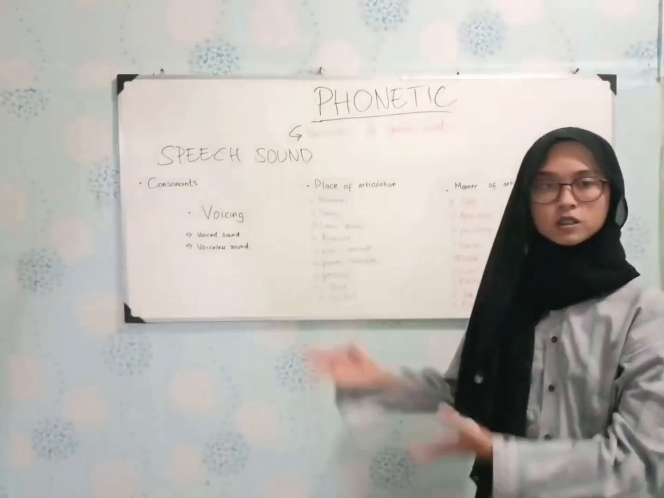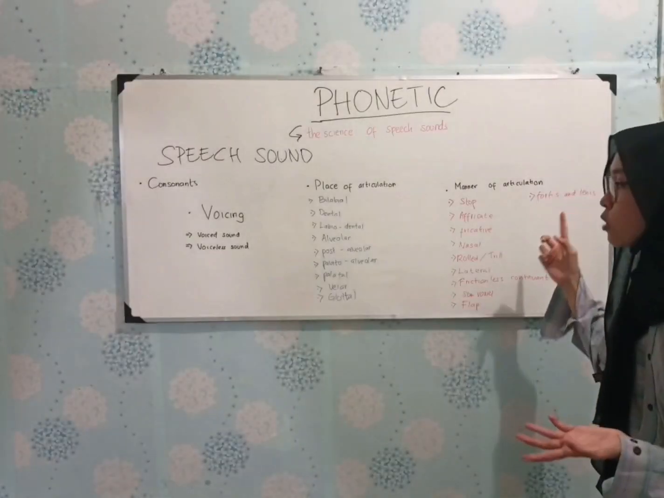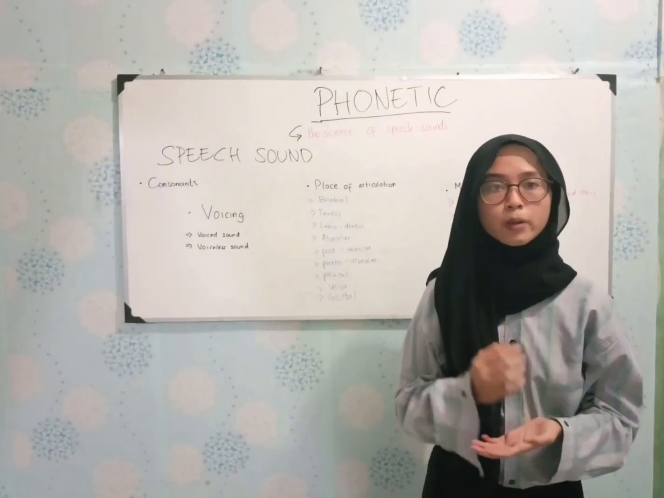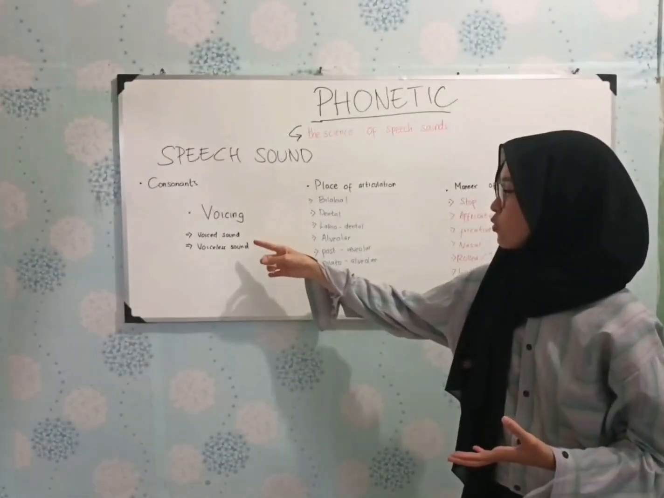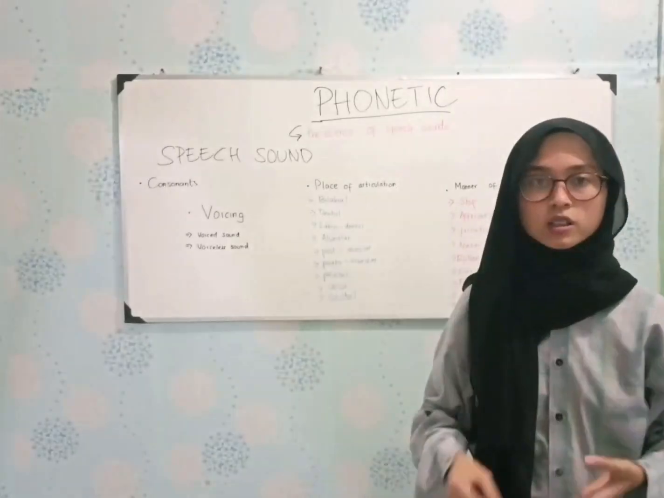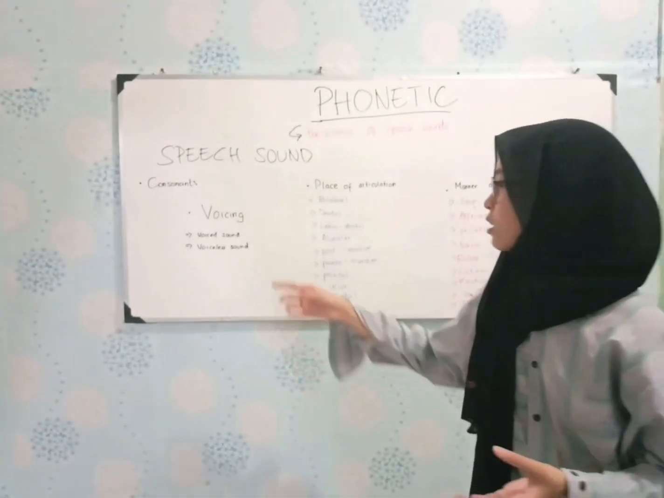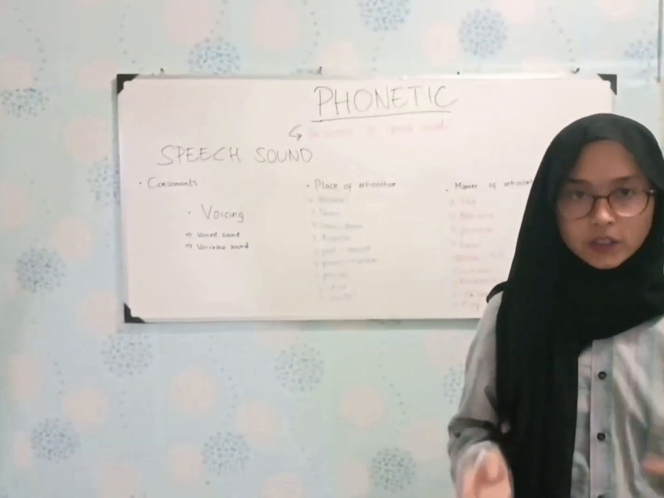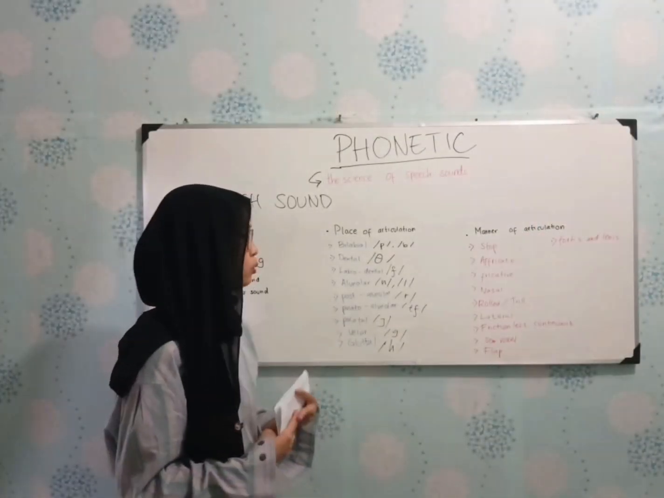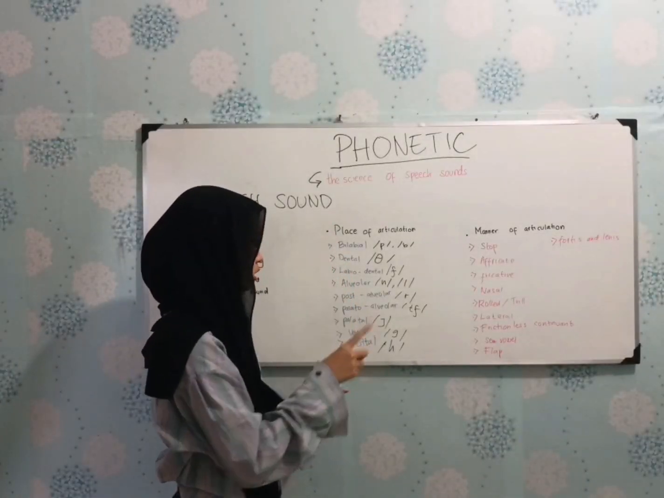Consonants are classified by three parts: voicing, place of articulation, and manner of articulation. Voicing is the vibration of the vocal cords that produces the sound. It is divided into two: a voiced sound is a sound produced by vibrating, and a voiceless sound is a sound produced without any vibrating. Now we move to the second classification of consonants, the place of articulation.